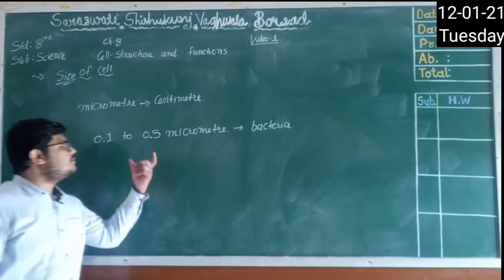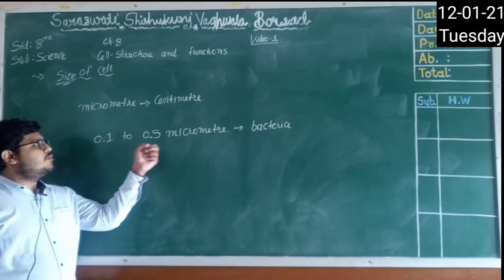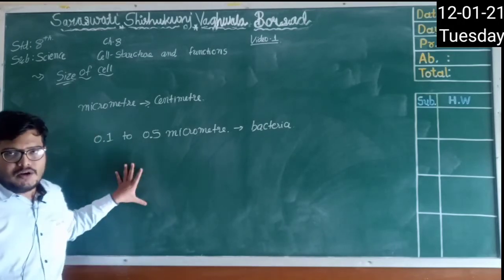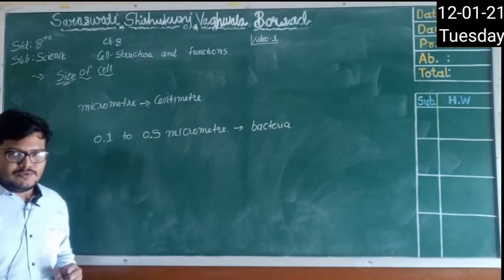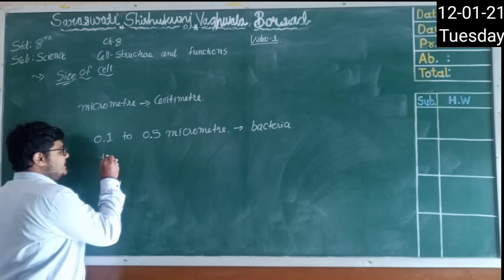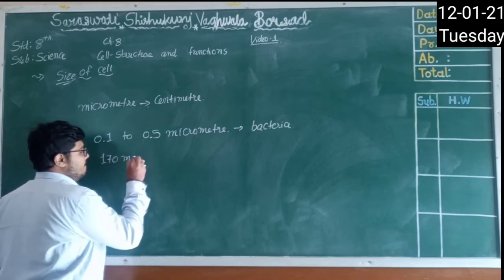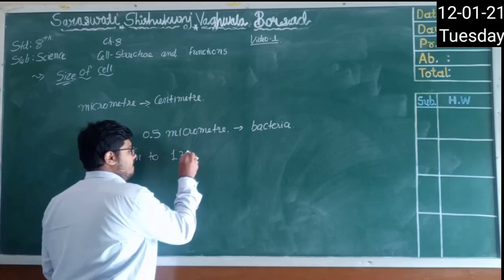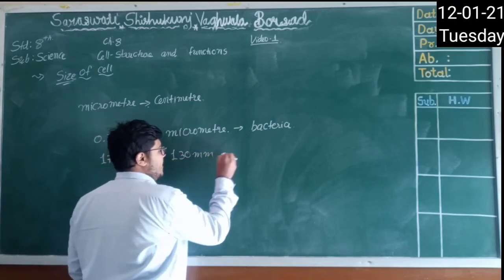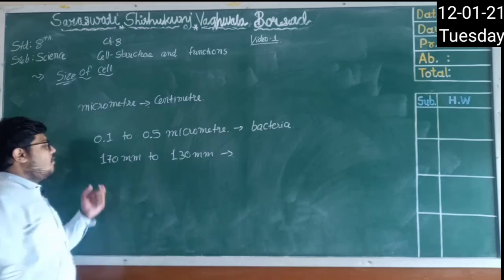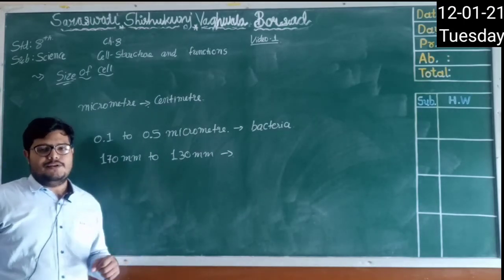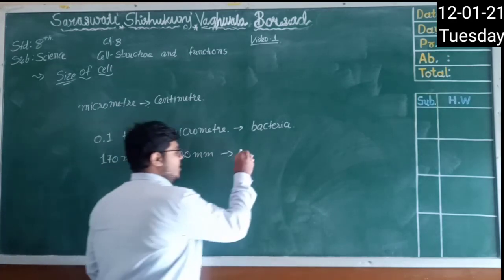This is the size of a cell which is smallest. And if we talk about the largest one, the size of the largest cell is 170 millimeter to 130 millimeter. mm means millimeter. It is of an ostrich egg.